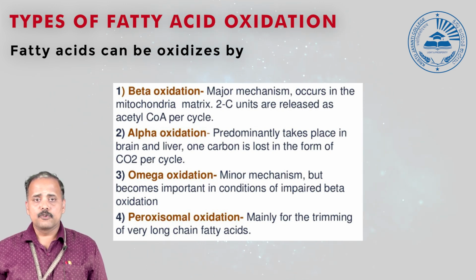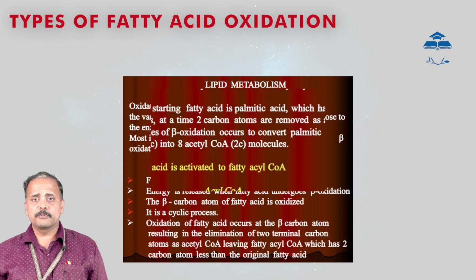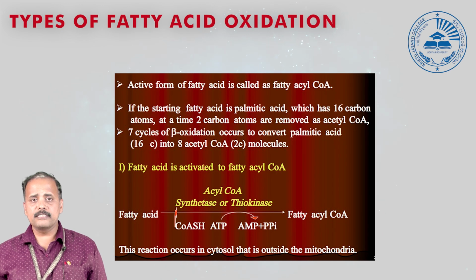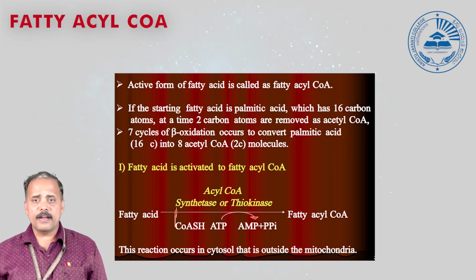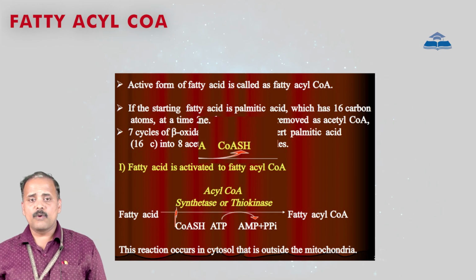Out of these, most fatty acids undergo beta oxidation, which mainly takes place in mitochondria. As a result of this oxidation, it releases a 2-carbon unit, that is acetyl-CoA. When fatty acids are oxidized in mitochondria, various enzymes are involved. The enzymes responsible for the beta oxidation of fatty acids, we'll see one by one.